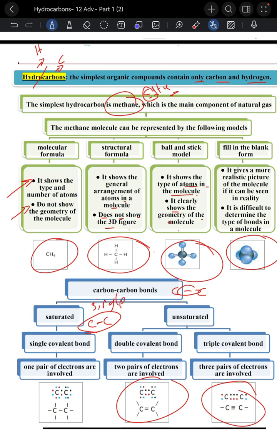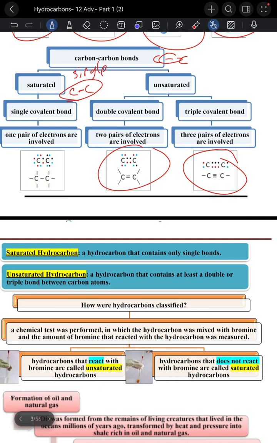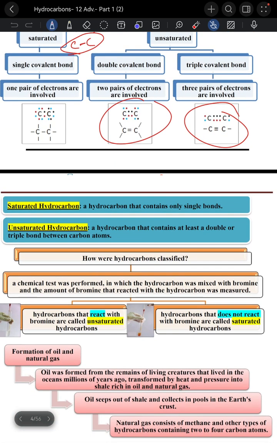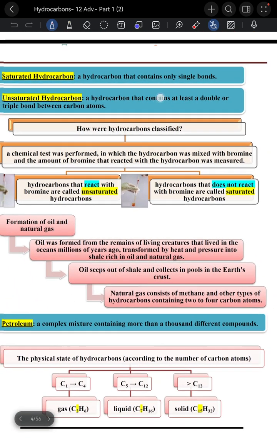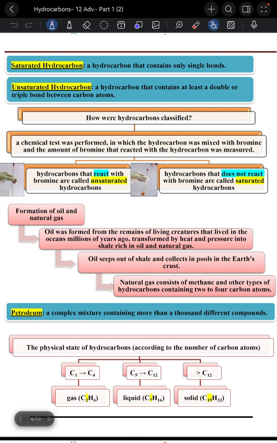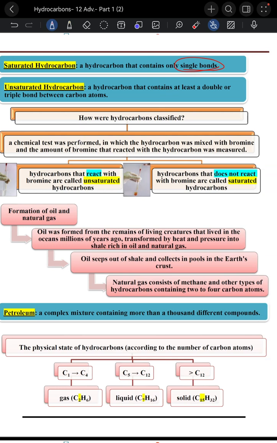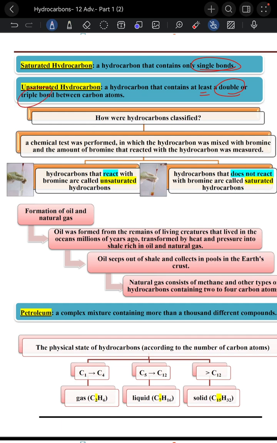The definition of saturated hydrocarbon is, as we spoke about before, that it contains only single bonds. On the other hand, we have unsaturated hydrocarbon. It contains at least a double or triple bond.